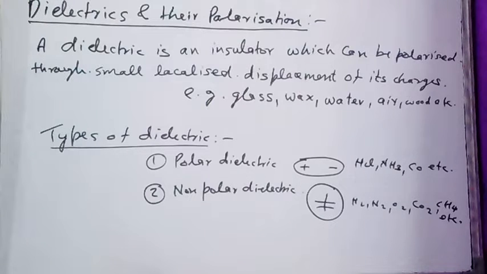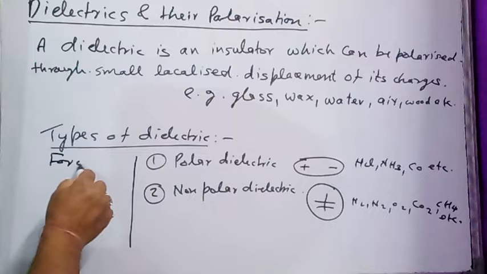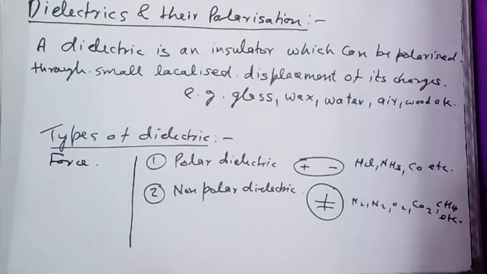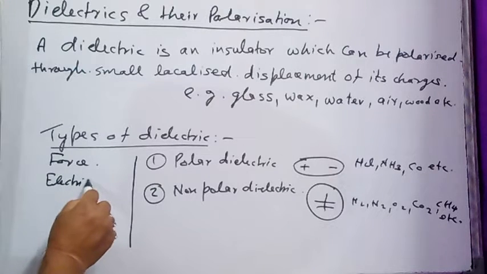As you know, presence of a dielectric medium always affects the value of the force, or you can say the value of the electrostatic force acting between two charges. It affects the value of the electric field.